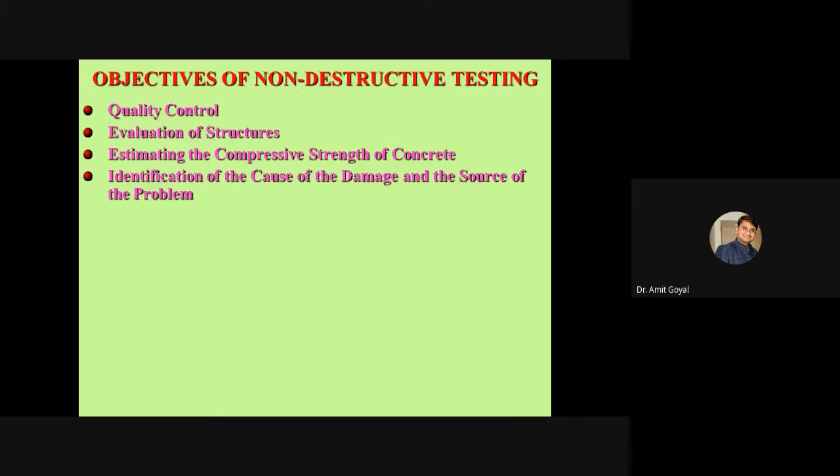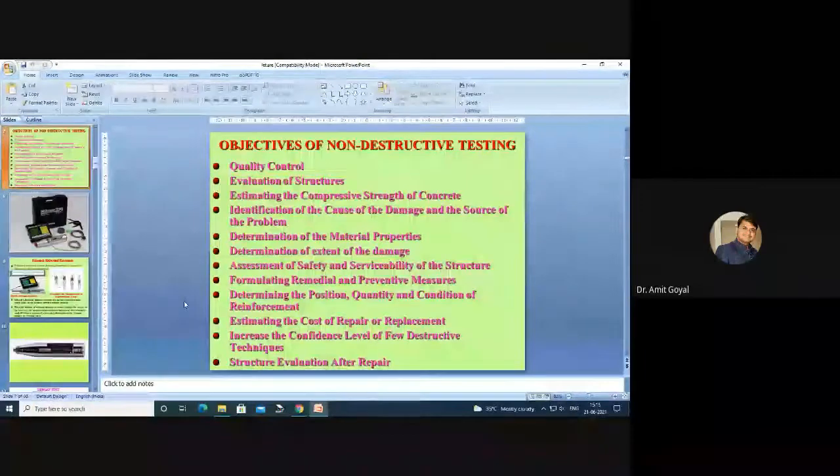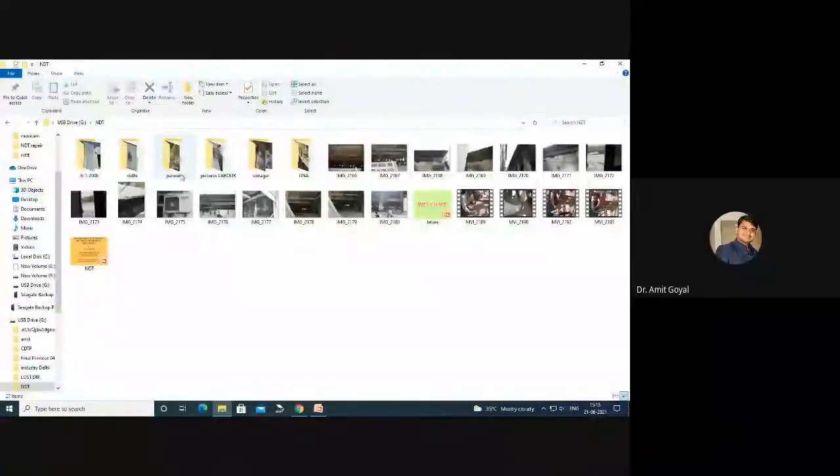After that, they came to know about this problem, and the problem was rectified. Here I want to show how to identify the cause and the source of the problem. Very good example. I'll show you a small structure.